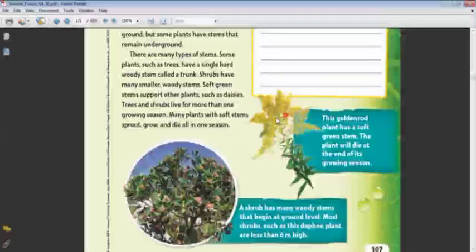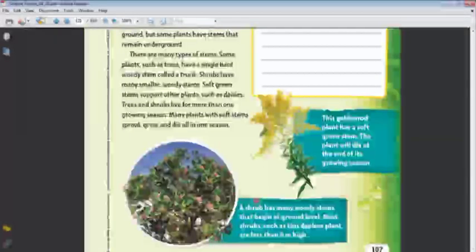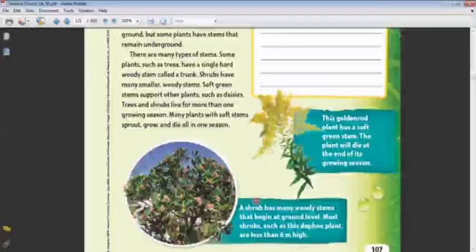But the plants that have a soft green stem, as you said, Karma, will die at the end of the growing season. But what about the shrubs and the trees? Only their leaves fall down, but they can live for 100 seasons or 200. They stay growing and do not die after the end of the season. Very good, Karma.